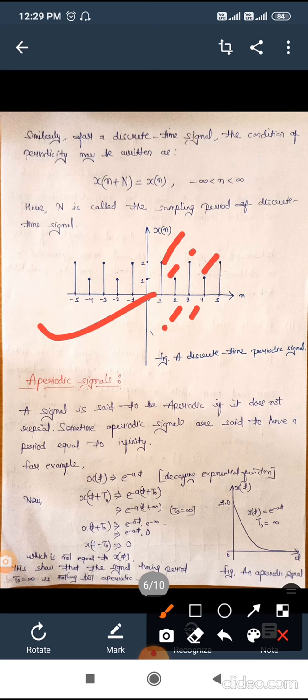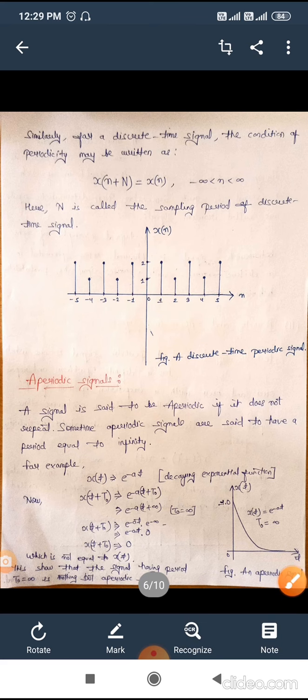That means this is a repetition of the pattern 2, 1, 2, 1 in this discrete time signal. That's why this is called a periodic signal, because its value repeats itself at a particular instant of time.